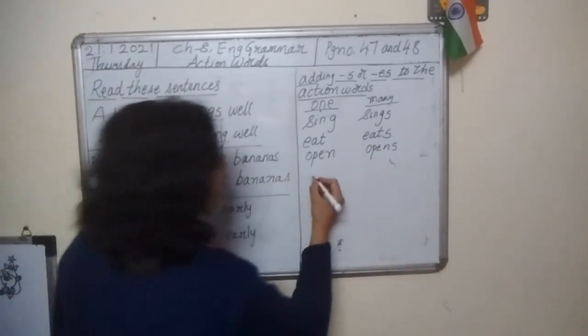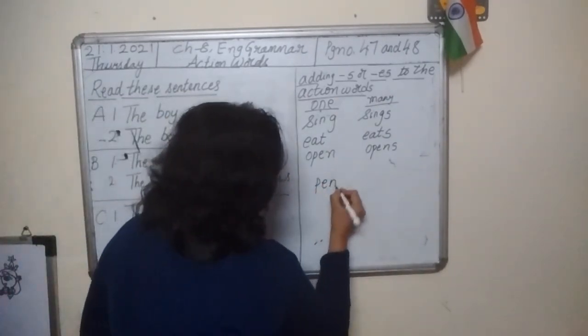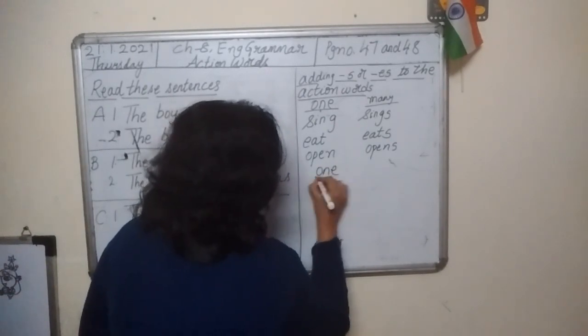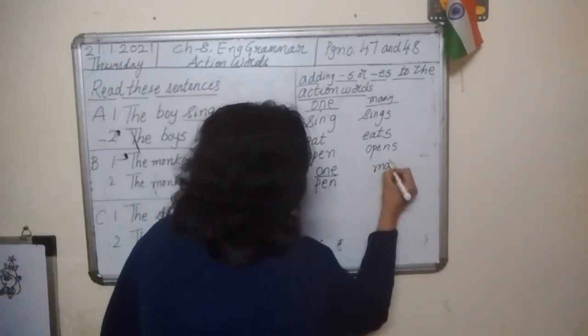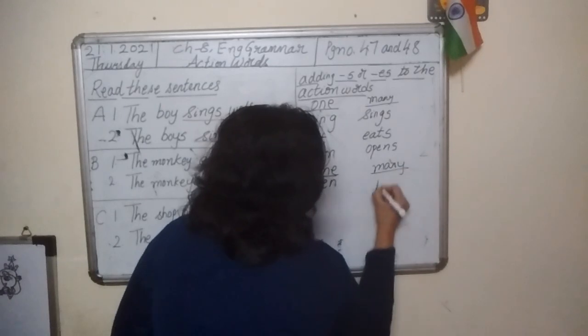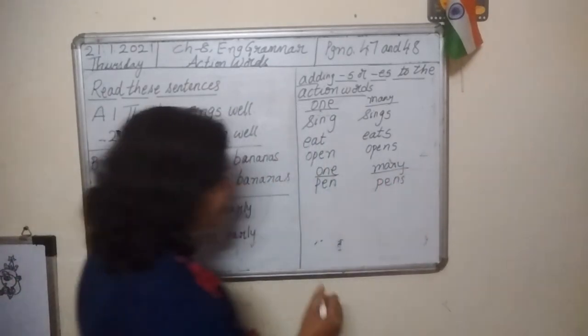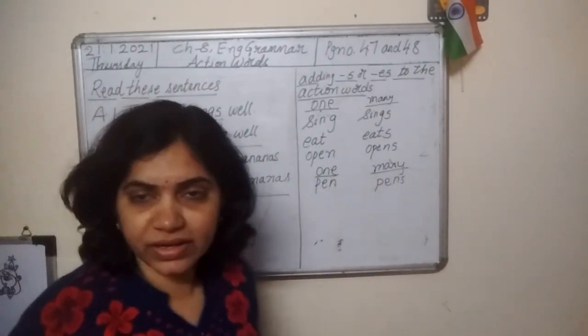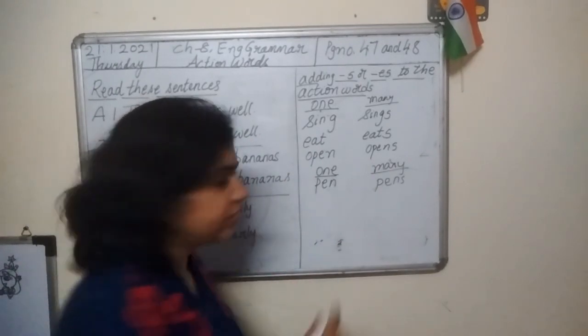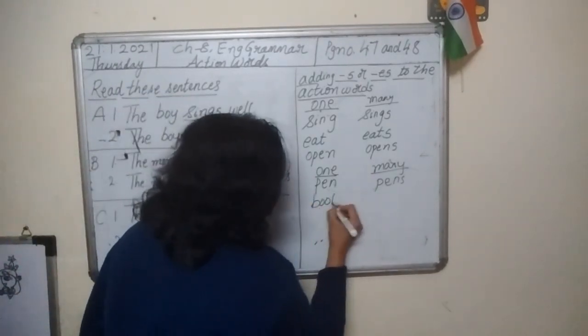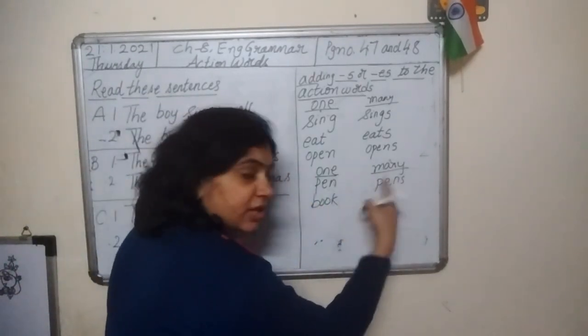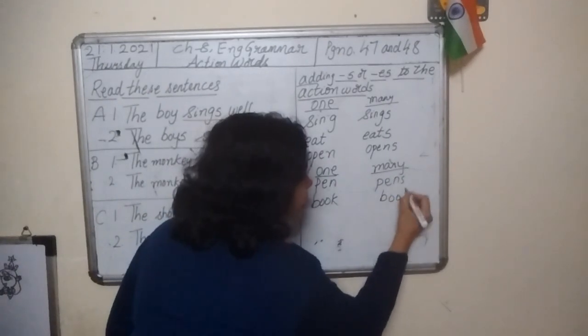Like P-E-N, pen. This is one. M-A-N-Y, many is P-E-N-S, pens. Pen is one. Pens, many. B-O-O-K, book. Many books. Very good.